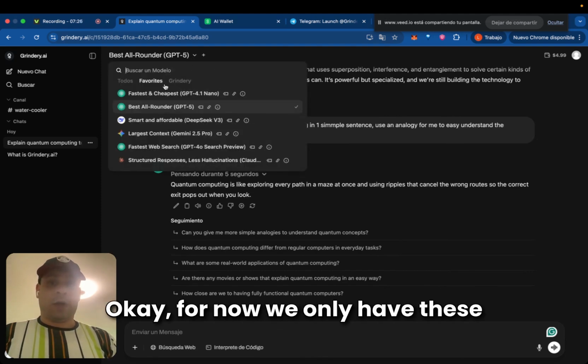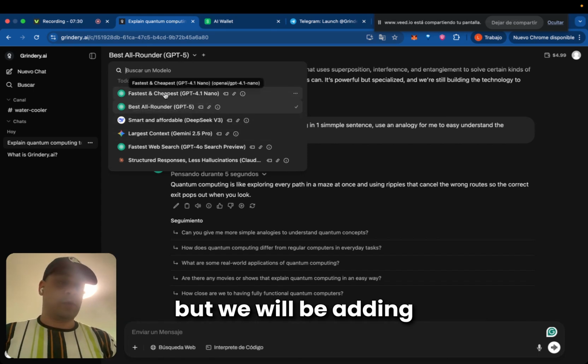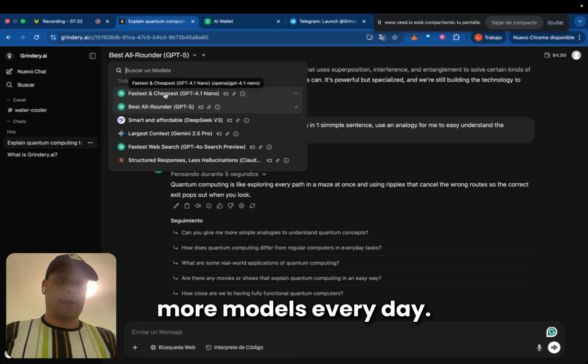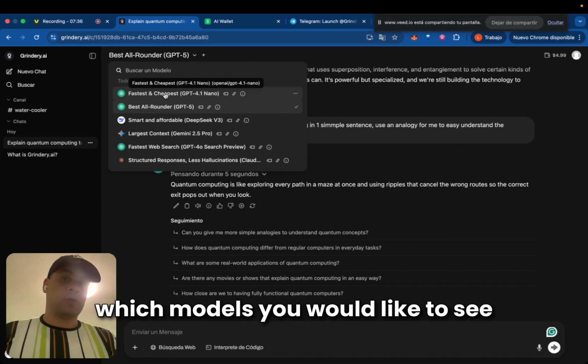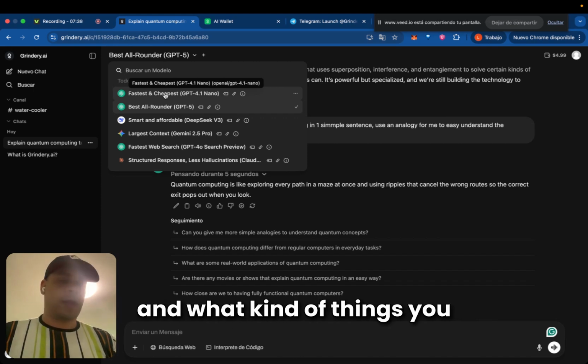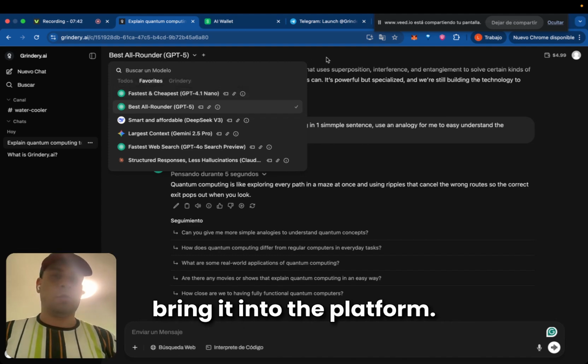Okay. For now, we only have these 6 models to start with, but we will be adding more models every day. Okay, so please let us know which models you would like to see and what kind of things you want to do with AI, so we can bring it into the platform. Okay,